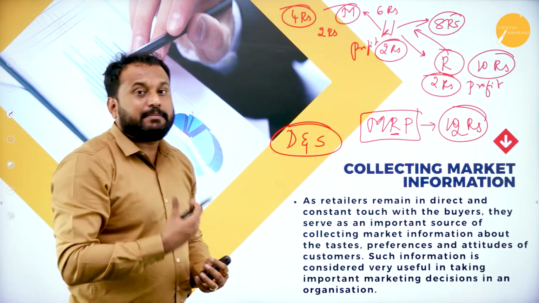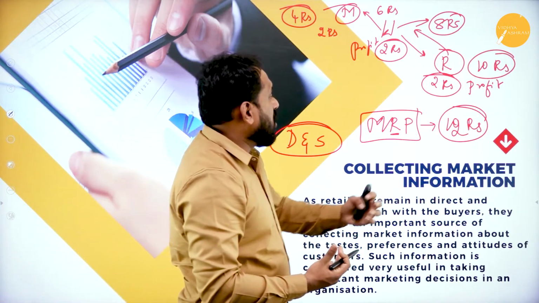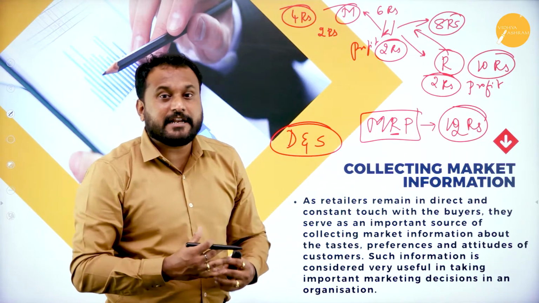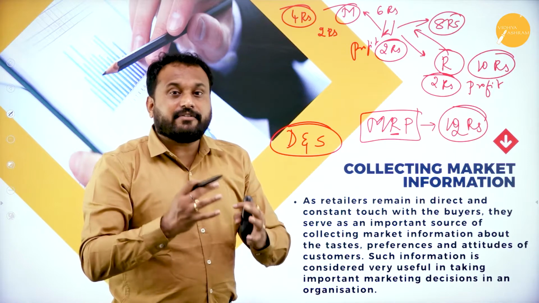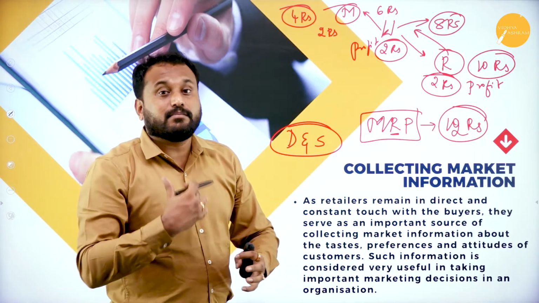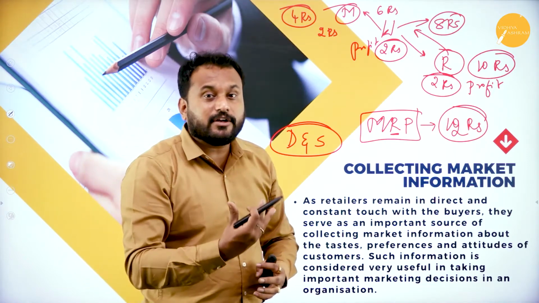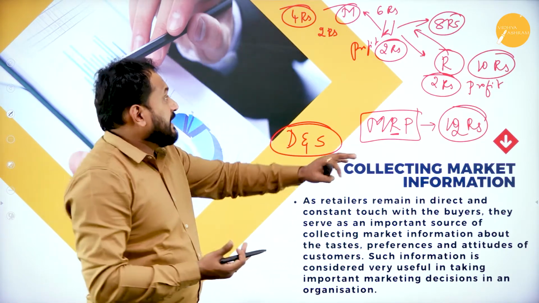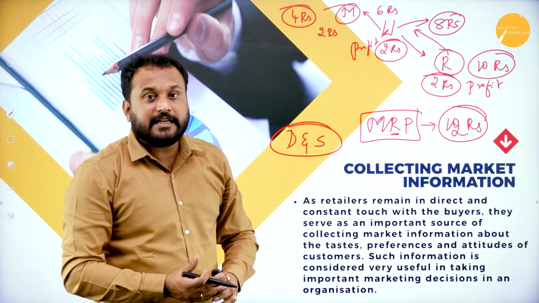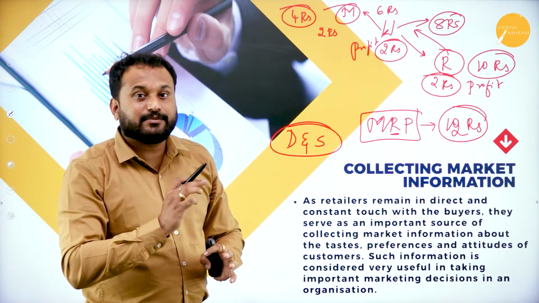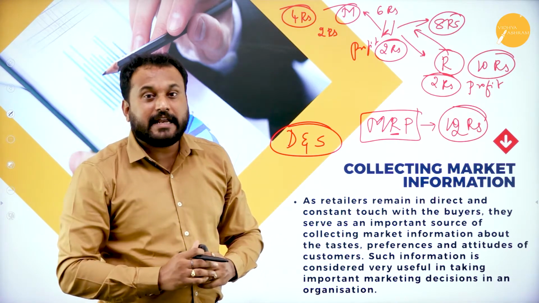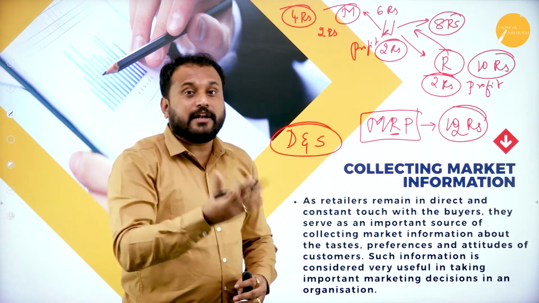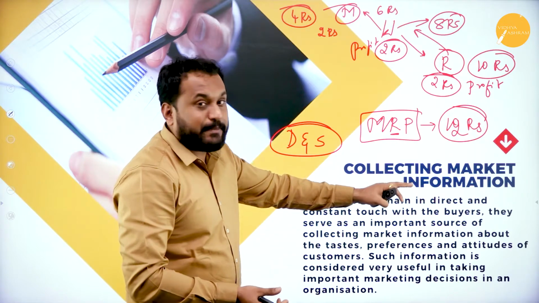When there are more people who want to buy the product, automatically the wholesaler as well as the retailer will get information that the final consumer wants the product more. That is, the product is really doing good. They'll tell the manufacturer, and the manufacturer will also use his brain and maximize the retail price to 12 rupees. So that is what will happen here.